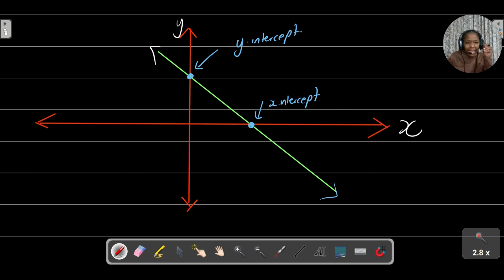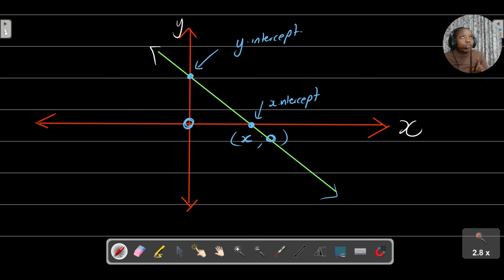Now you need to remember what happens at the x-intercept and at the y-intercept. At the x-intercept, do we all agree that the y will be 0? Yes, we'll have an x coordinate there, but the y will be 0.